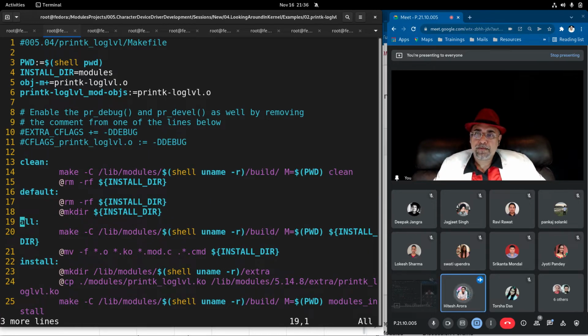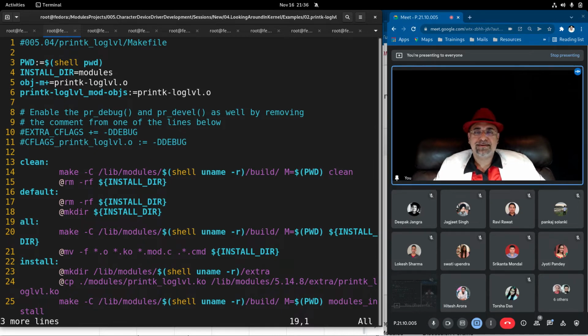Sir, how would we get to know which function to use according to the module development? Well, that comes with wisdom and little experience. You would understand.